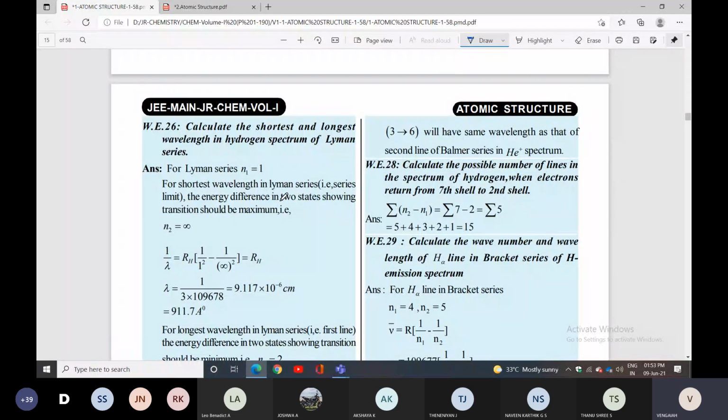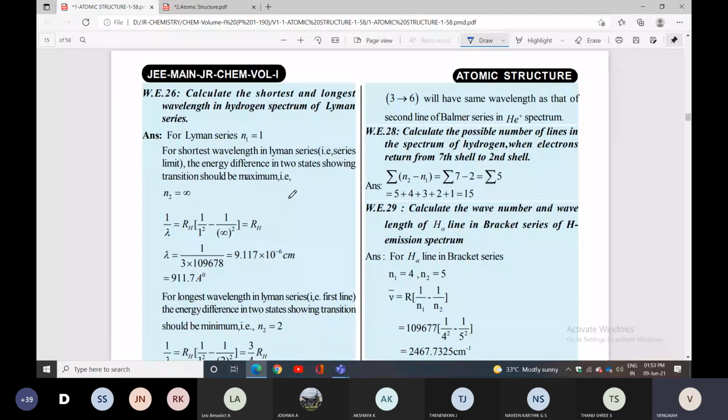You can check question number 28. Calculate the possible number of lines in the spectrum of hydrogen when electrons return from the 7th shell to the 2nd shell. Understood? This is the 7th shell to the 2nd shell. Calculate the possible number of lines in the spectrum.